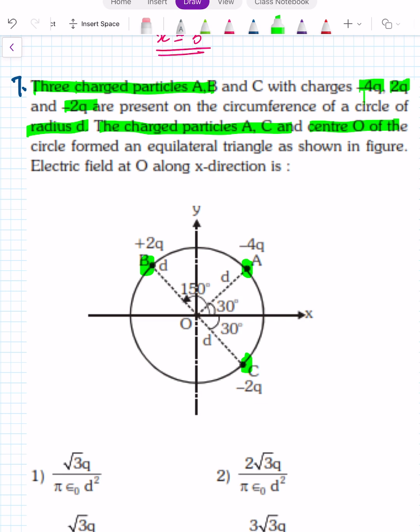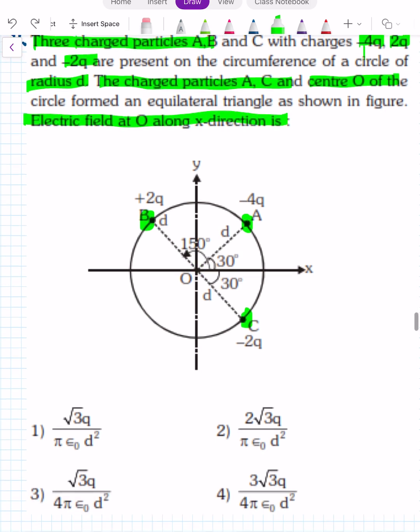Means this angle is 60, this angle is 60, so 30, 30 is already mentioned. And the distance between A and C is also equal to the radius. You have to find the electric field at point O along the x direction. At this point, you have to find the electric field along this direction. This is what you have to find. Now let's try this question.